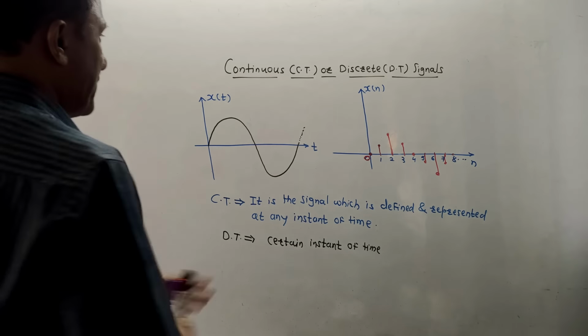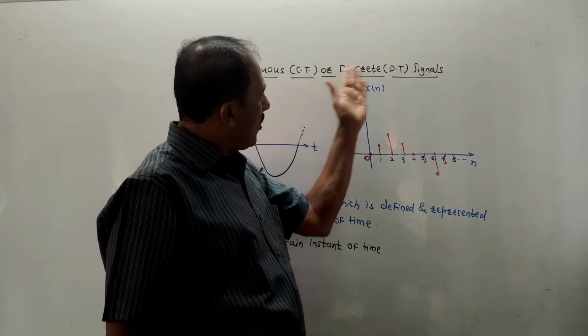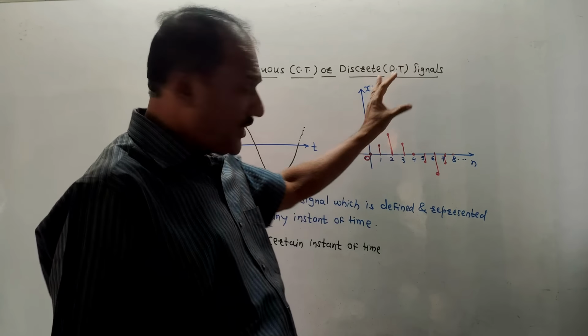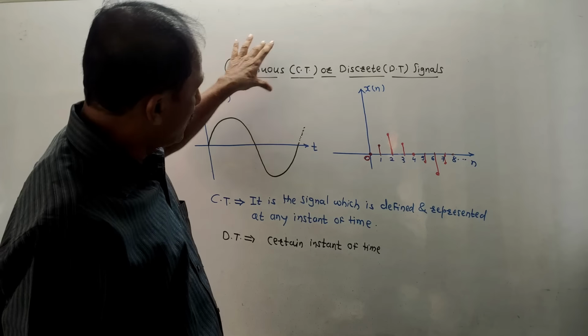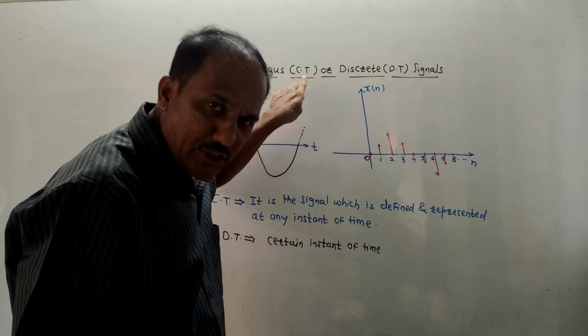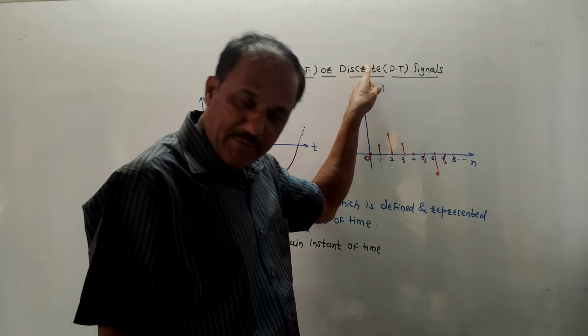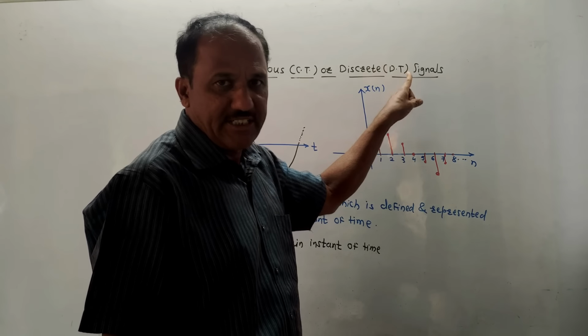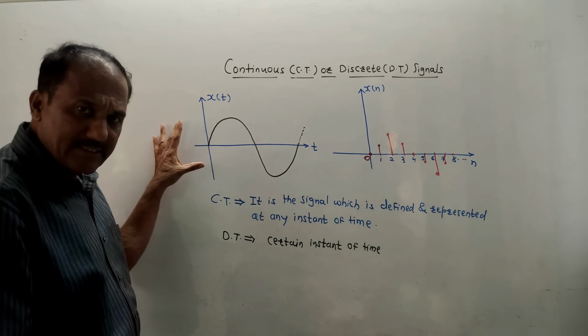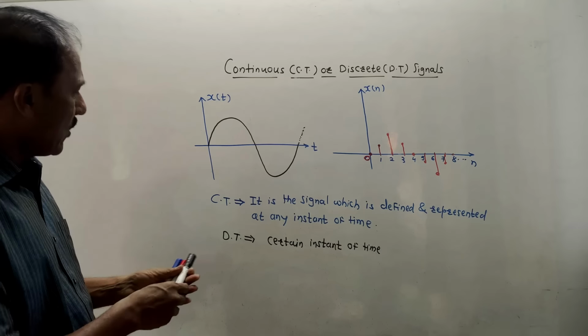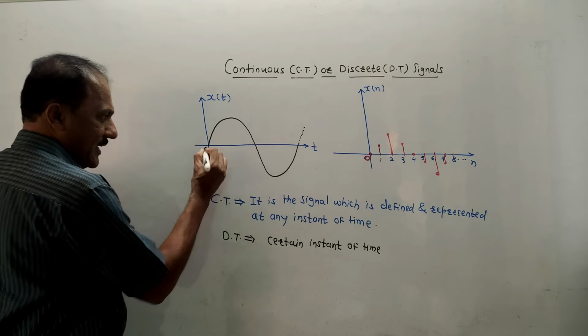The first type of signal is continuous or discrete signal. As I mentioned earlier, continuous signal is also abbreviated as CT, continuous time. Discrete signal is abbreviated as DT, discrete time signal. Now consider an example of a standard sine wave. We know that this is the diagram of sine wave.